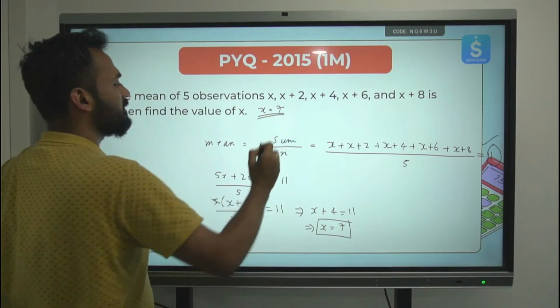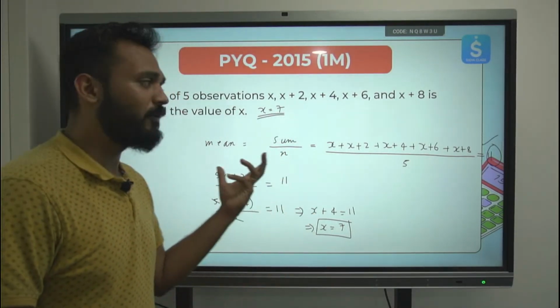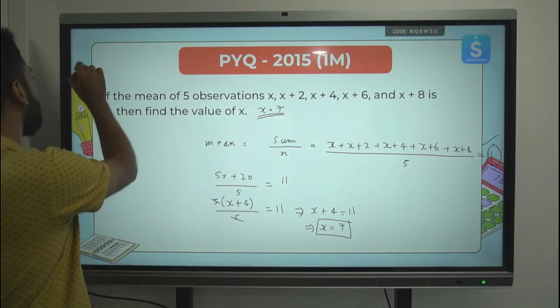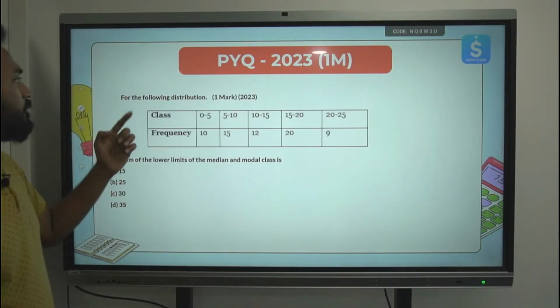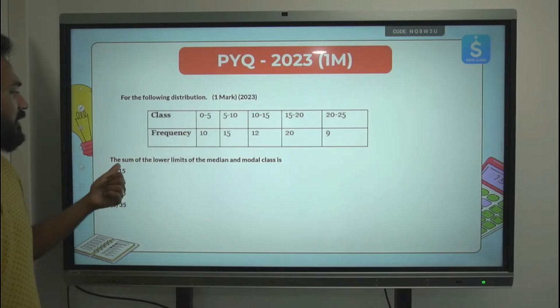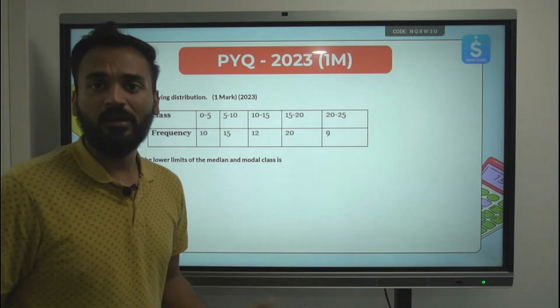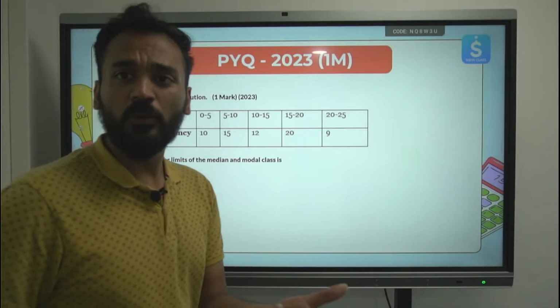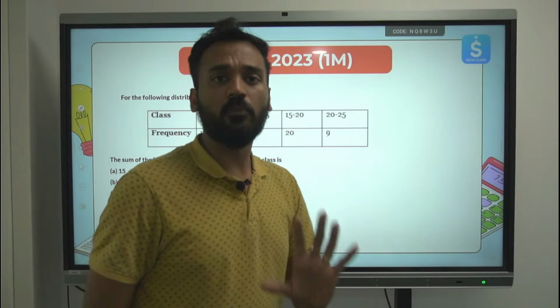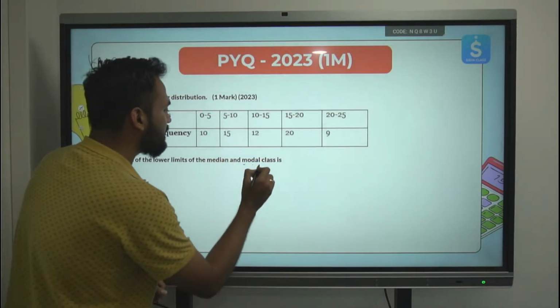So if you know the concept, sum over number of observations, these questions are very easy to solve. A 1 mark question you will be able to get. Next question, beta. Define for the following distribution, class is given, frequency is given, the sum of the lower limits of the median and modal class is. Now how to find out the median class and modal class, I have already told you in the morning. Let's use that.